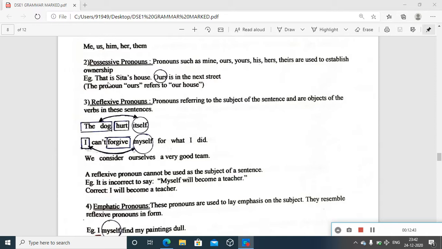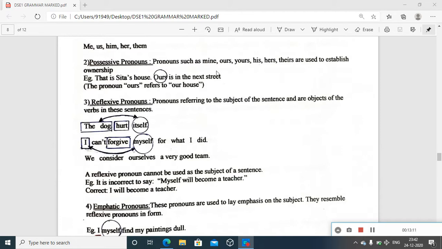Example here it's given like that: That is Sita's house. Ours is in the next street. If you take this example, that is Sita's house. So it refers to a particular noun. So our house, the house is getting a reference, but with just this pronoun you can replace the entire phrase here, our house. We don't have to say our house is in the next street, but you get the idea.